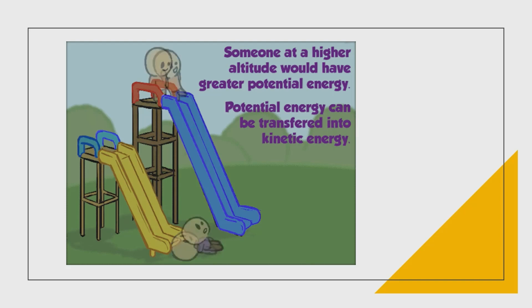Another example, somewhat a higher altitude would have a greater potential energy. Potential energy can be transferred into kinetic energy. From this example, as you can see, kapag nandito yung child, no? As you can see, meron siyang potential energy. So, from potential energy converted to kinetic energy kapag nag-move. So, dito, mataas ang kanyang potential energy. Habang bumababa siya, bumababa yung potential energy, tumataas naman ang value ng kinetic energy. Okay.